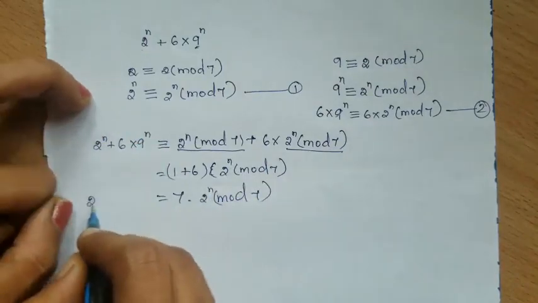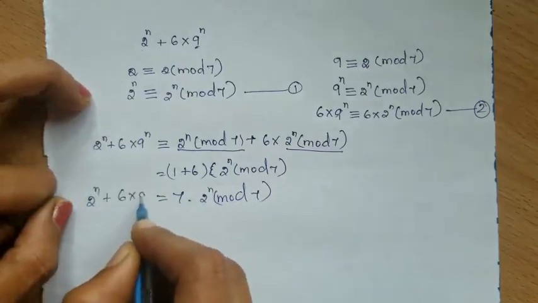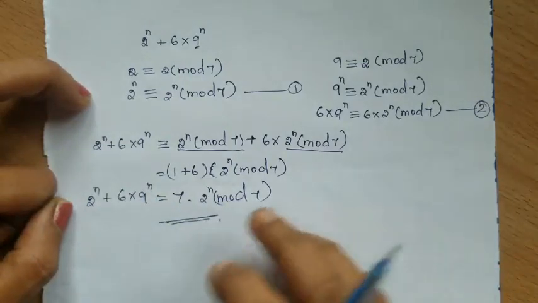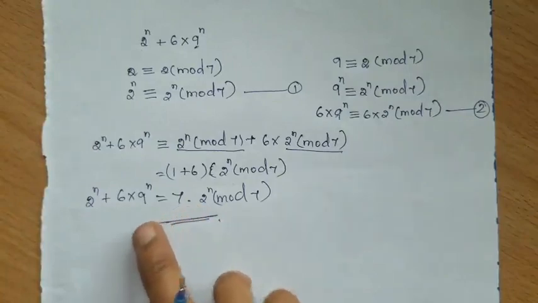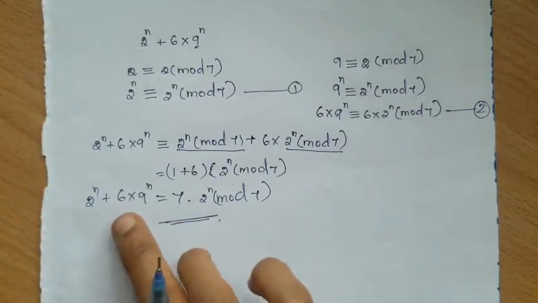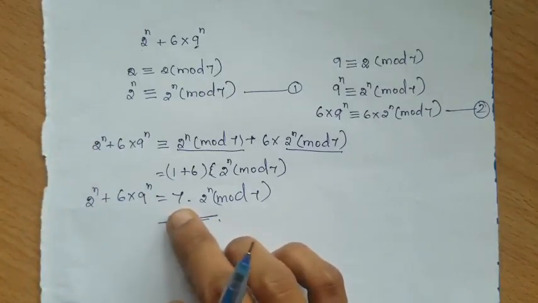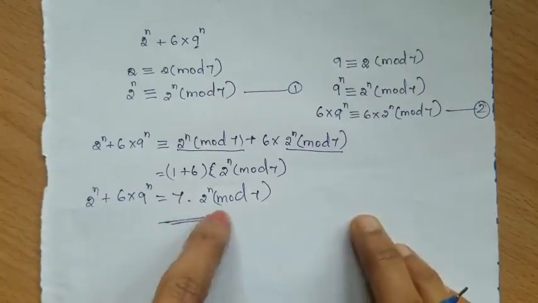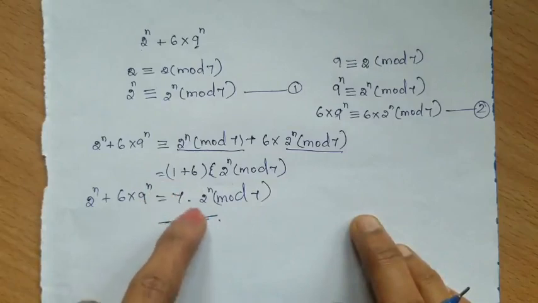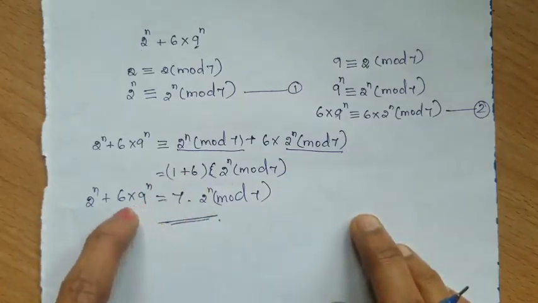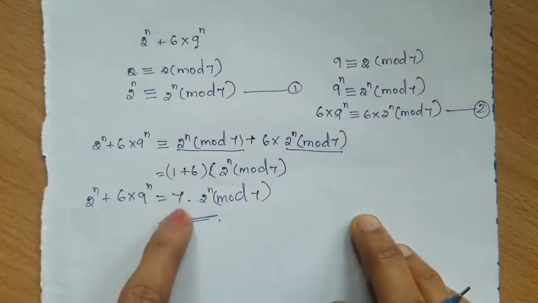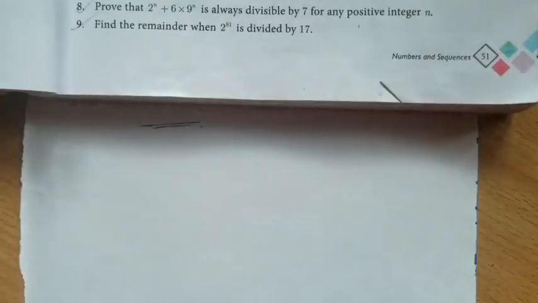The left side we have 2 power n plus 6 into 9 power n. So here it is proved that 2 power n plus 6 into 9 power n is divisible by 7, because it is written here 7 into something. That means we can divide this, isn't it? So the left side value also will be divisible by 7. So this is the answer.